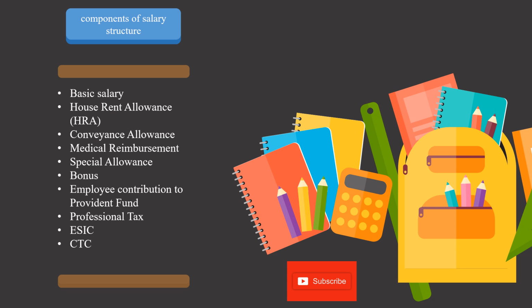Employee provident fund means employee contribution, 12% of your basic salary plus fixed allowances. There is a criteria in PF, we will learn about that also. Professional tax is different state wise, so different state, different professional tax, different rule.